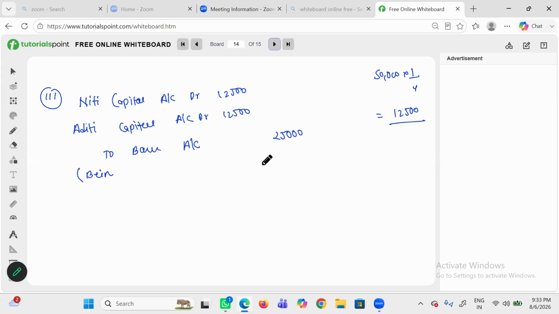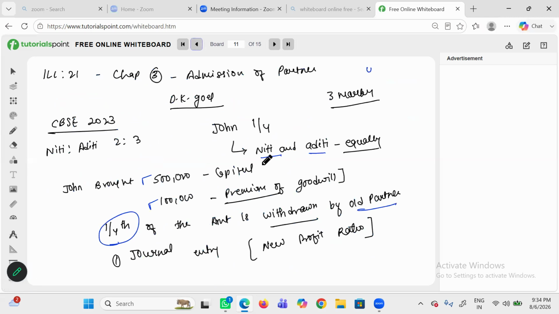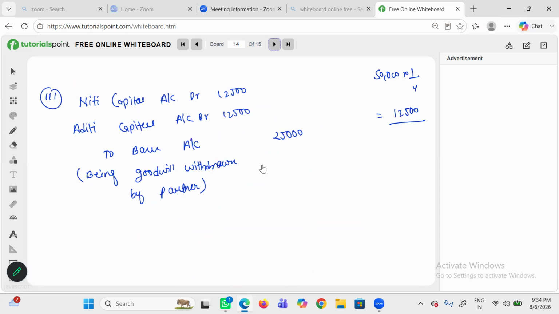The narration will be being goodwill withdrawn by the partners. You have to solve these 3 journal entries and 1 new PSR. The question will be of 3 to 4 marks: 3 marks for your journal entries and 1 mark for calculating the new profit sharing ratio.